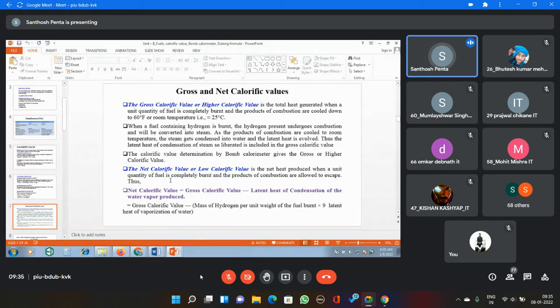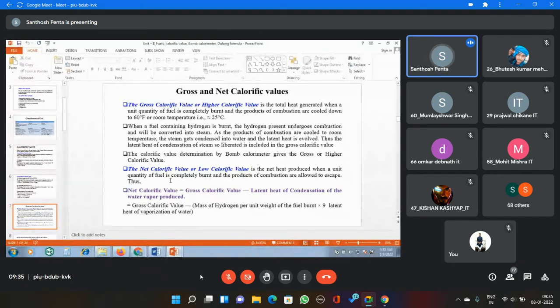See what happens when a known amount of fuel is burnt. During the combustion process, it is going to liberate some amount of heat. But the combustion reaction is a spontaneous reaction. Spontaneous means the fuel may suddenly burn, and that is going to liberate a huge amount of heat.